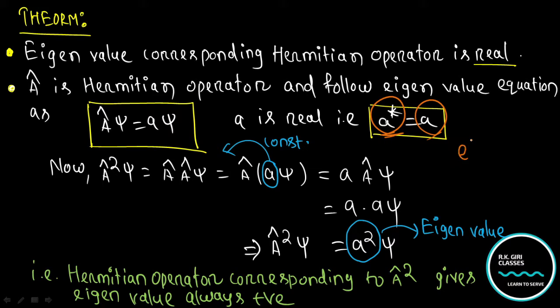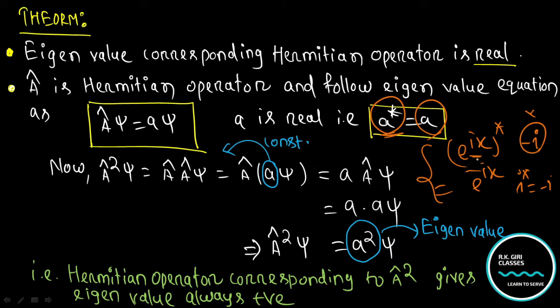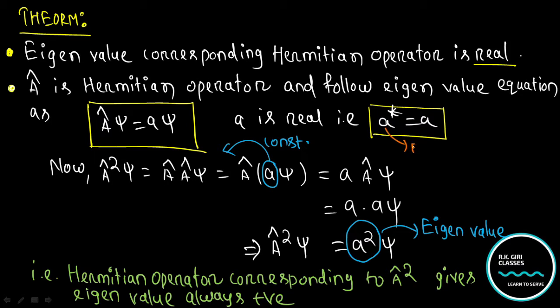If this is e to the power ix, the conjugate, where i becomes minus i, will be e to the power minus ix. This is not real, but a real value always has a conjugate equal to the same value. So the eigenvalue of a Hermitian operator will be a real value.